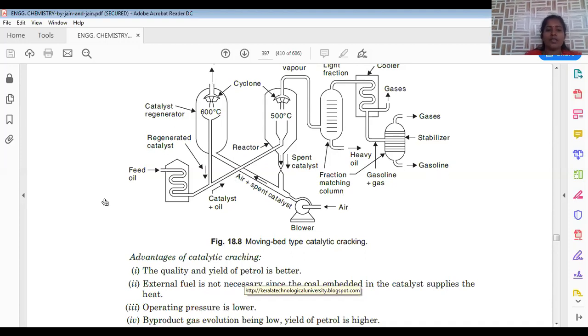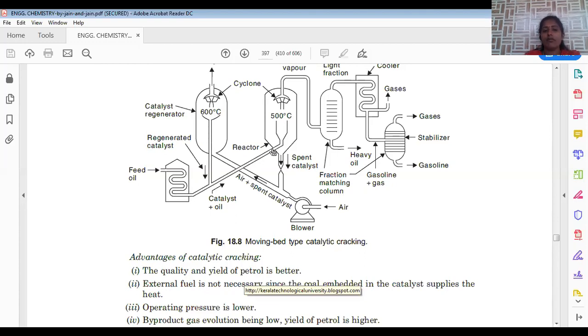Now we are feeding this heavy oil from this preheater. From this preheater, we supply to this catalytic regenerator and also this reactor. All of them have the provision to rotate. Here air is supplied. This is for regeneration, in the sense that when we are continuously applying this cracking method, after some time the catalyst is deactivated. In that case we can apply air, and regeneration of the catalyst is possible in this compartment.